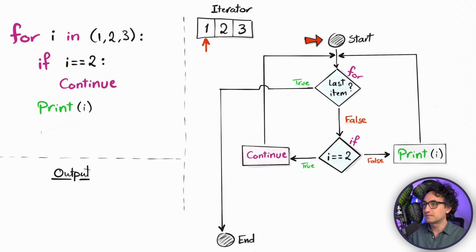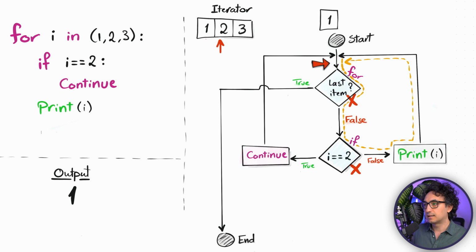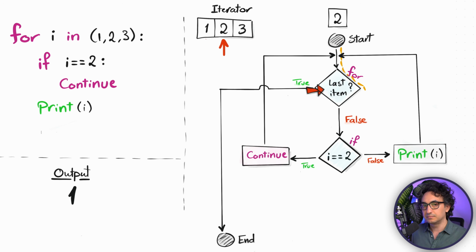Now Python starts from the top and asks the iterator for the next item. It's gonna be the first one, so the value 1, and then it asks the second question: is 1 equal to 2? Well, it is false. That's why Python goes to the right side and executes the loop as normal. So in the output, you will get 1 and then jump back to the top to repeat and ask the same question. What is the next item? The iterator answers with 2 and then to the second question, is 2 equal to 2?